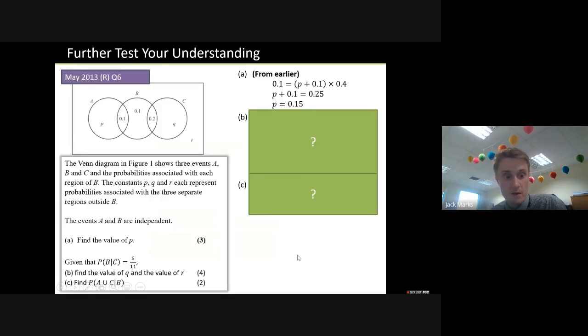So pause the video and have a go here. You have already done part A. You did part A in the first video. So part B now is using this conditional probability sort of stuff. So start with C. It's my advice. Restrict it down to C, and then look at the probability of B from there is what I would do. So pause the video and have a go.